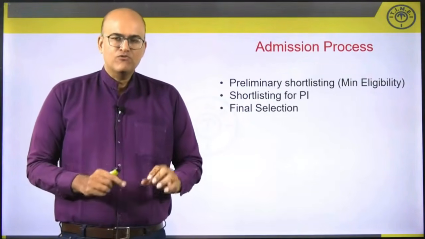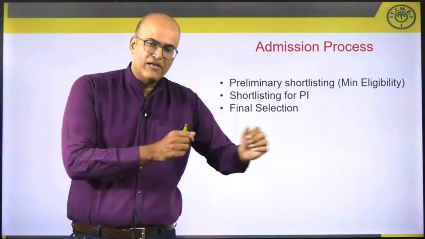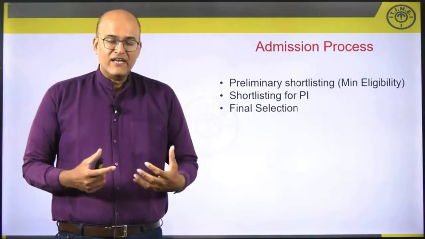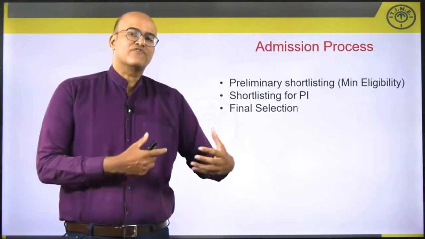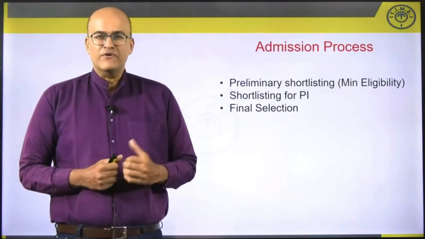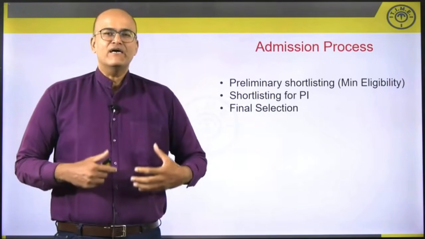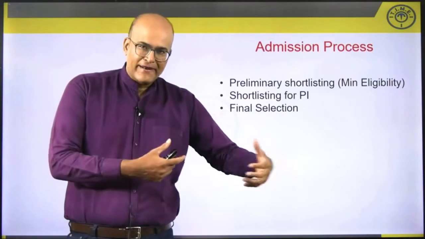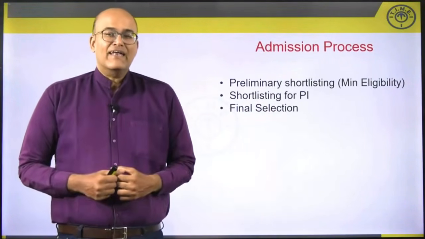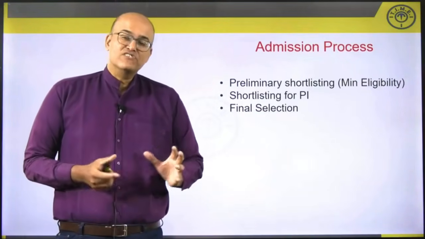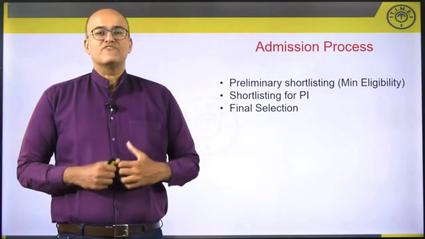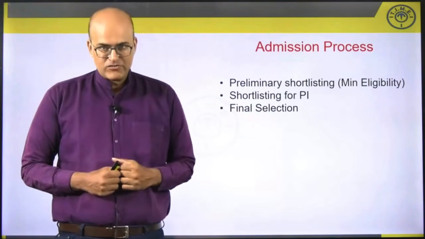Only those whose names figure in this preliminary shortlist will proceed with the next step, which is shortlisting candidates for the interview round. How is this done? I'm going to explain this to you after some time. And then AWT and personal interview will be carried out. AWT essentially is essay writing, where an argument is given to you and you need to analyze that argument. And the personal interview would also take place. Once AWT and PI get over, that's when the final selection of candidates will take place.